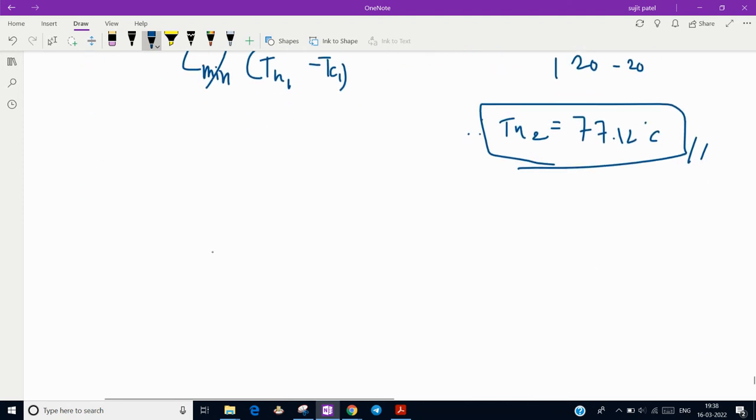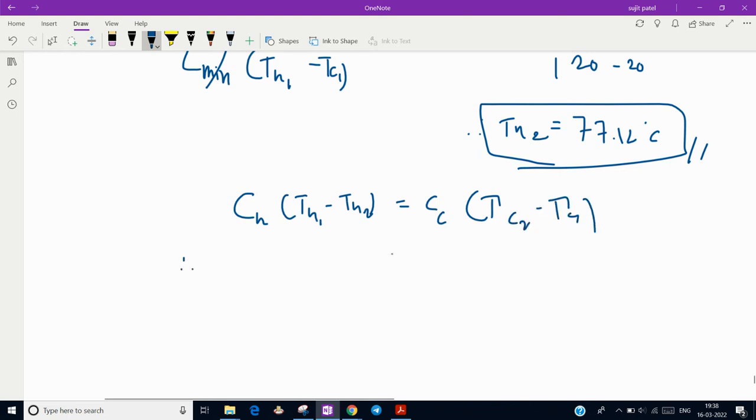And again use the heat balance equation, that is heat capacity of hot fluid into th1 minus th2 is equal to cc into tc2 minus tc1.